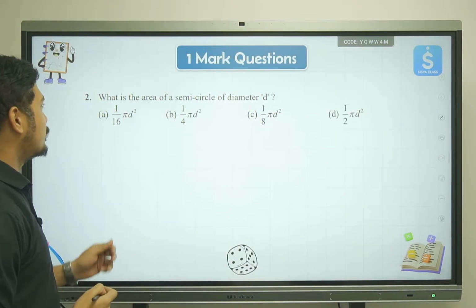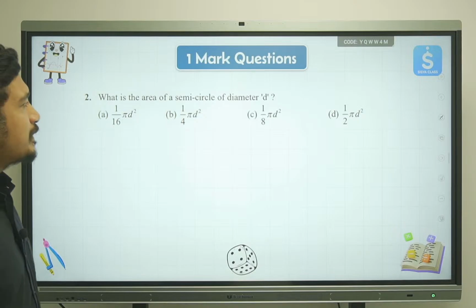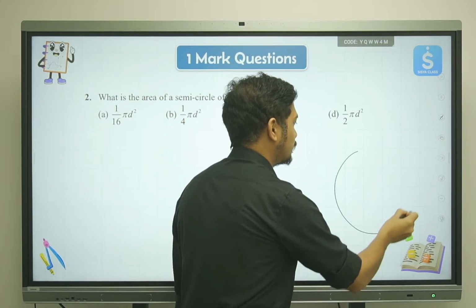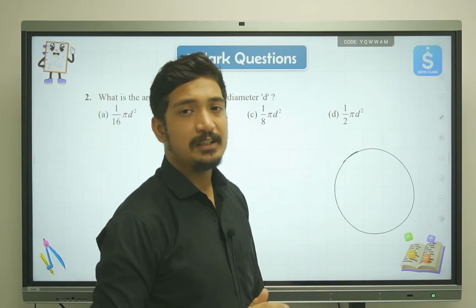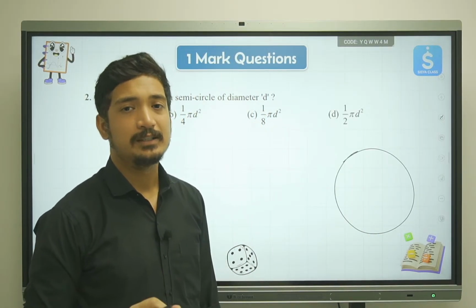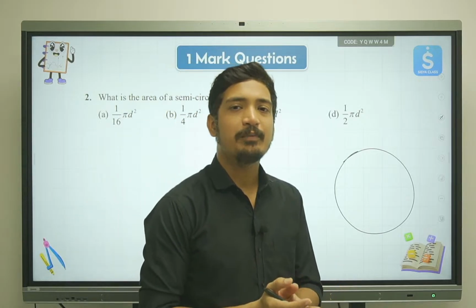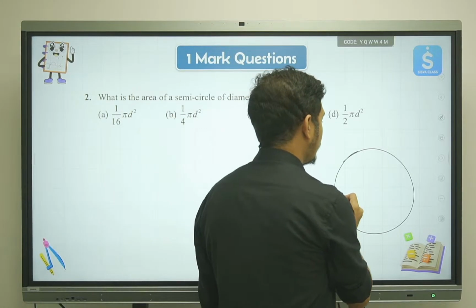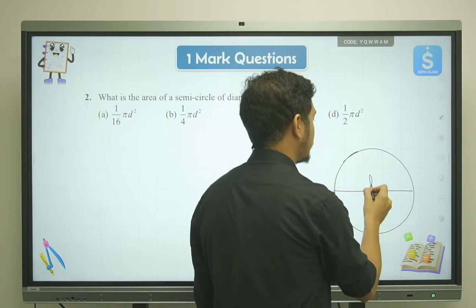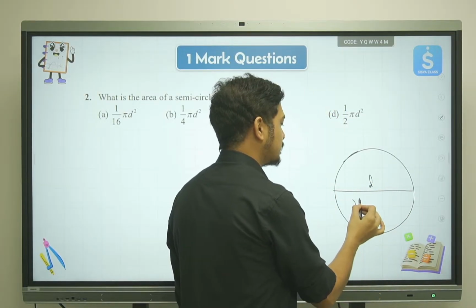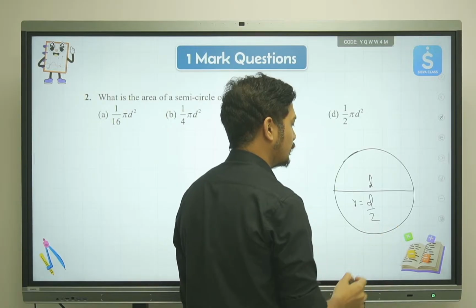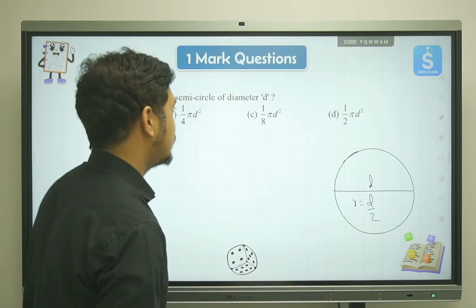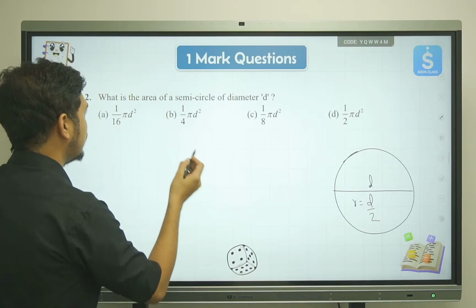Okay, let's move ahead. What is the area of a semicircle of diameter D? Okay, so let's not confuse ourselves. What I'll do is, I'll firstly find out the area of the circle, and then I will divide it by 2 to get the area of the semicircle. Okay, so the given value for us is the diameter, right? So what will be the radius? Radius will be diameter divided by 2. Okay, so radius is always half of diameter. Okay, let's try to find out the area of semicircle.